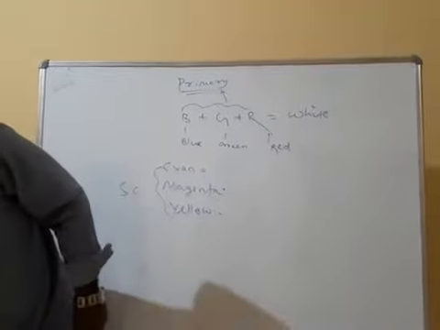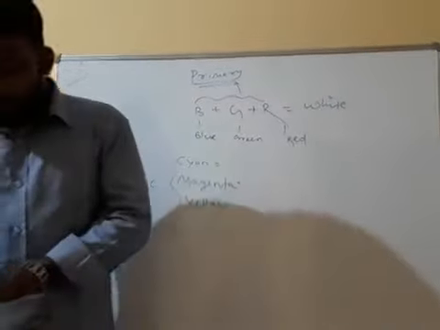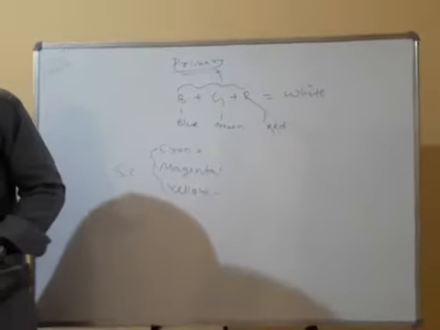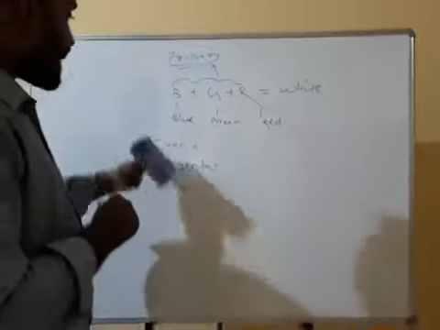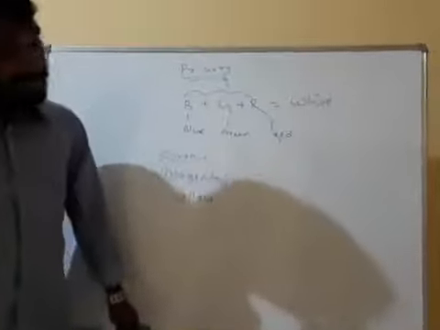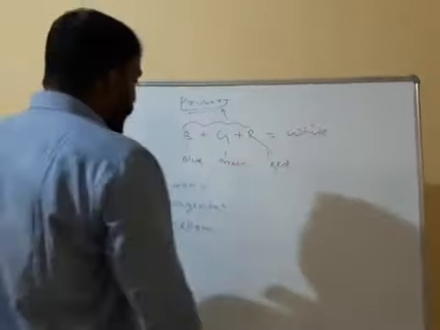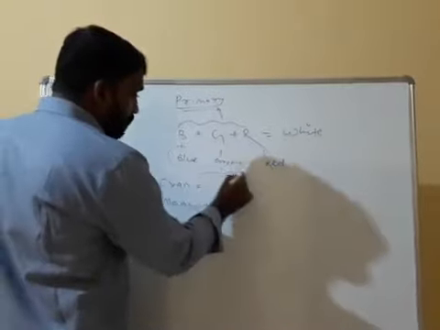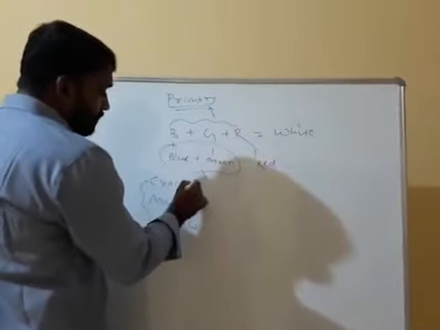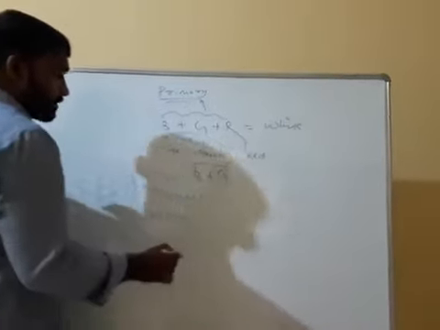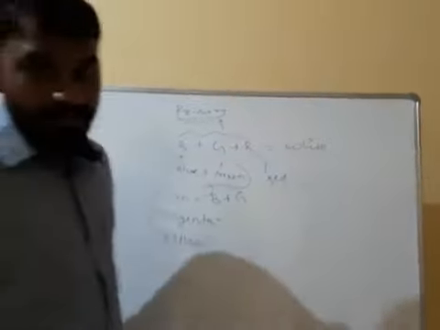When you are mixing blue, red and green, you are getting white color, whereas cyan is the mixture of blue and green. When you mix blue and green, you will get cyan.